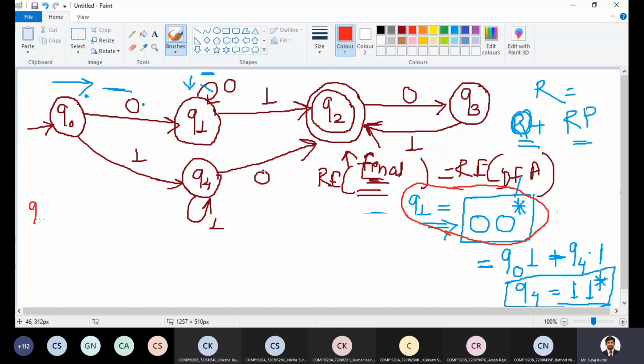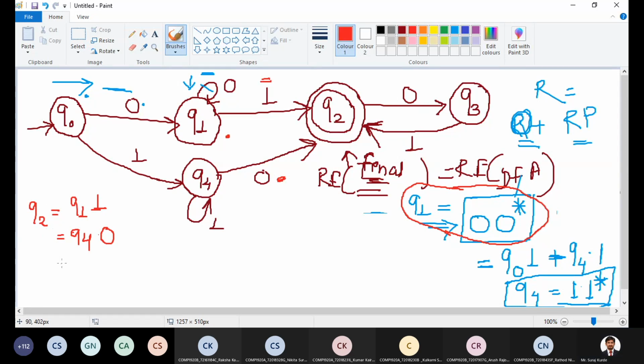Q2 is reachable from Q1 on input 1. How? If the finite automaton is in state Q1 and the input is 1, then it moves to state Q2. If the DFA is in state Q4 and the next input is 0, then the next state is Q2. So this transition.